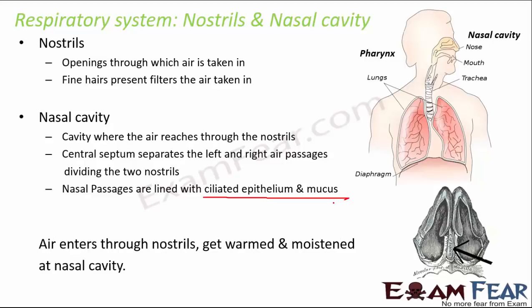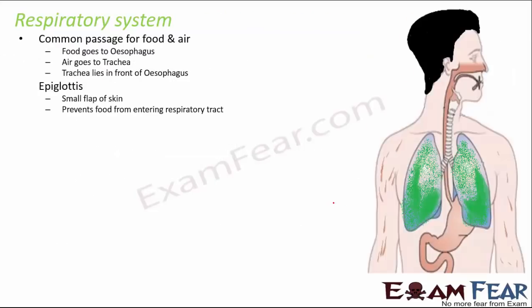From the nostrils, the air gets warmed and moistened at the nasal cavity, and then it moves down further to the windpipe. So how does it go to the windpipe? As I have mentioned before also, you have the pharynx here, which is like a common place for the food pipe and windpipe. If it is food which is coming in, it will pass it to the food pipe. If it is air, then it will pass it to the windpipe. And it is decided by the epiglottis, which is a small flap of skin, and it prevents the food from entering into the respiratory tract. So it ensures that the right thing goes into the right pipe.